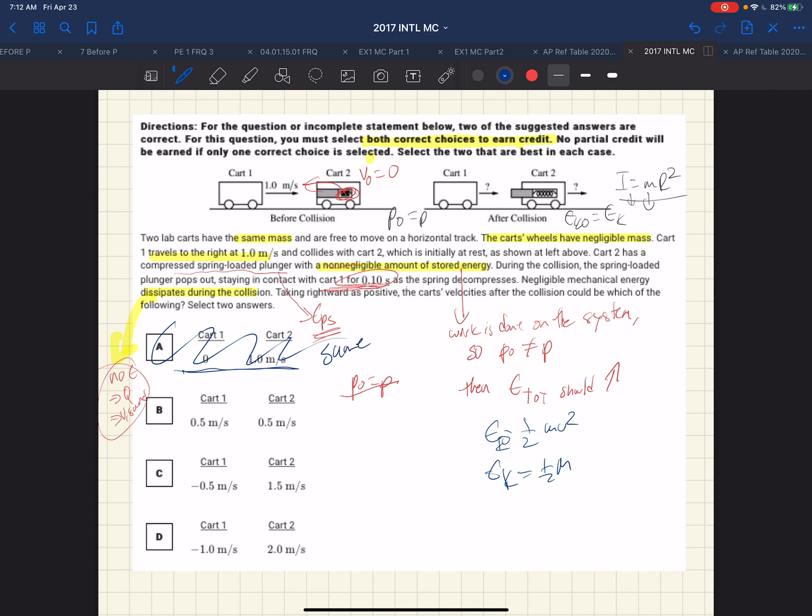If we look at choice B, we have 1/2 m, and the velocity is 1/2. So we have 1/8 m, which is definitely less than 1/2 m. And there's two of those, one for cart 1 and one for cart 2, so that's 1/8 times 2m, or 1/4 m, which is still less. So it can't be choice B because it's less kinetic energy.